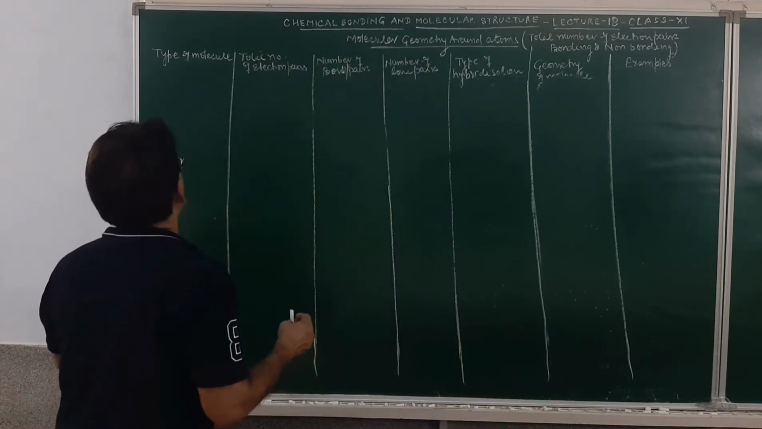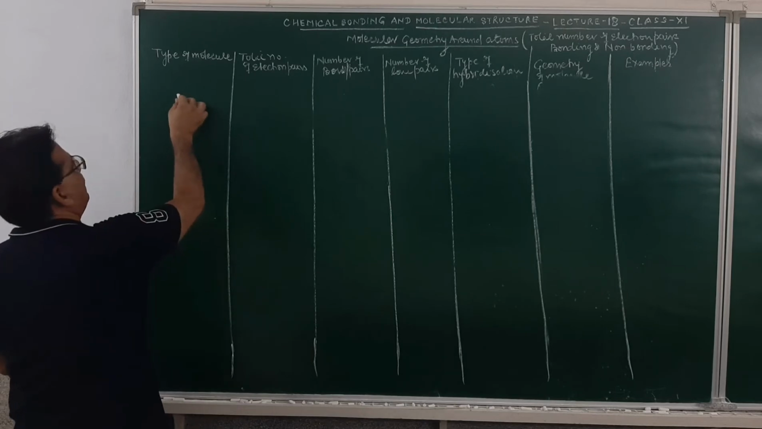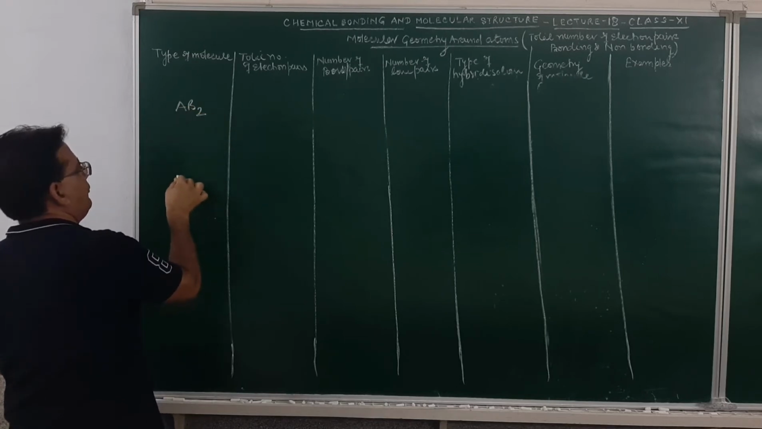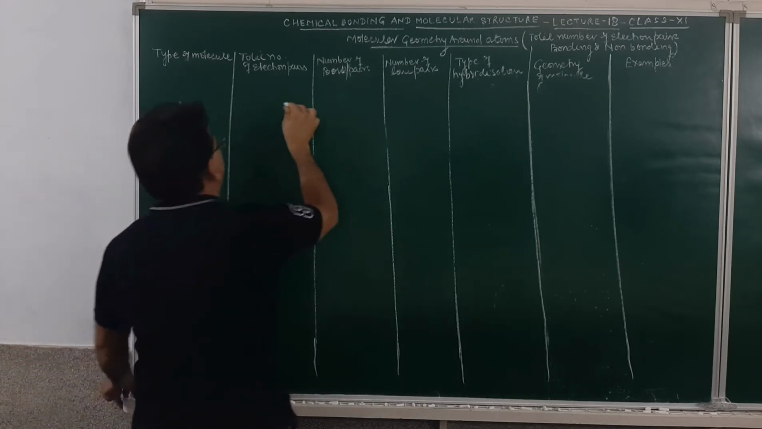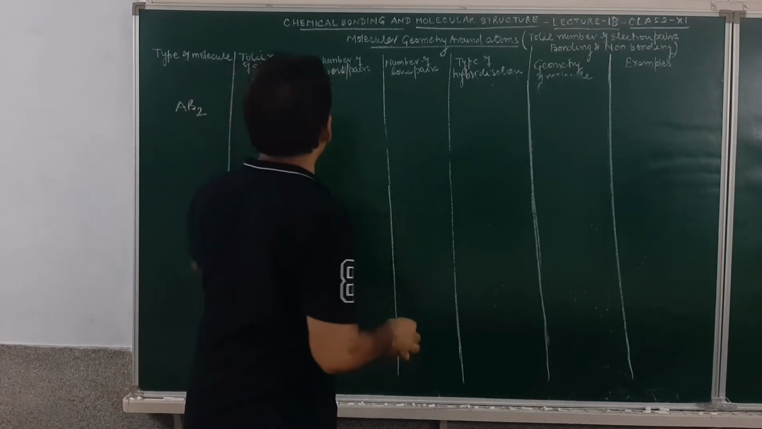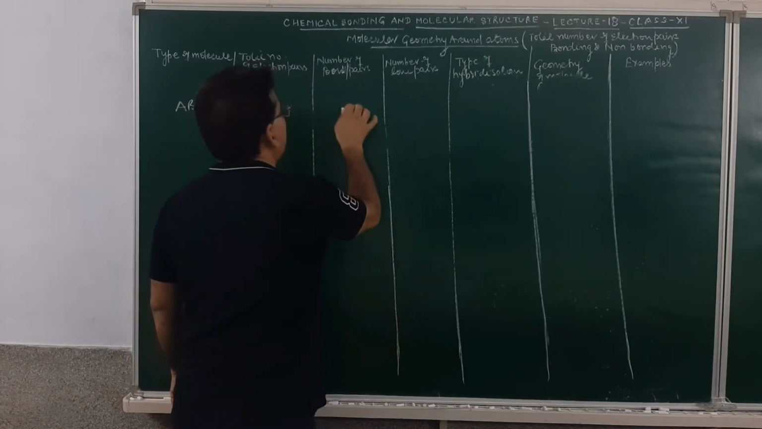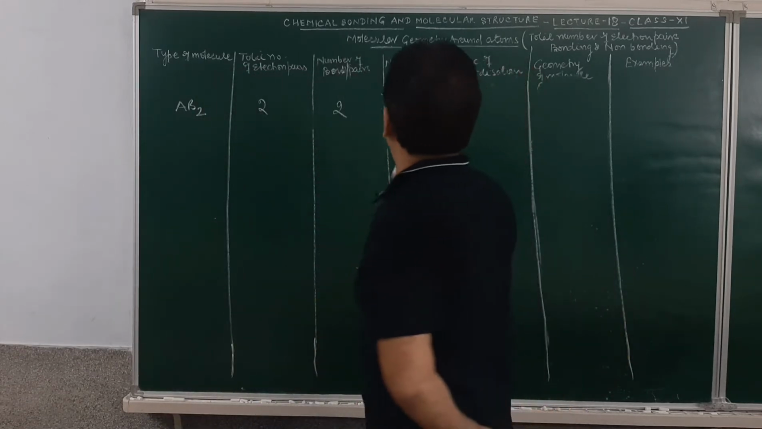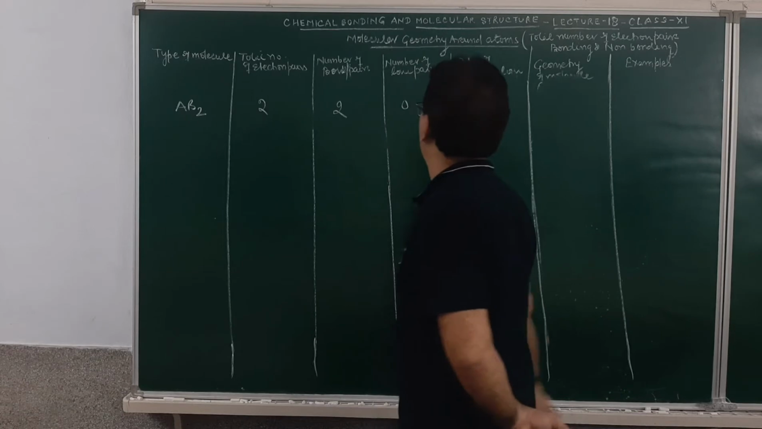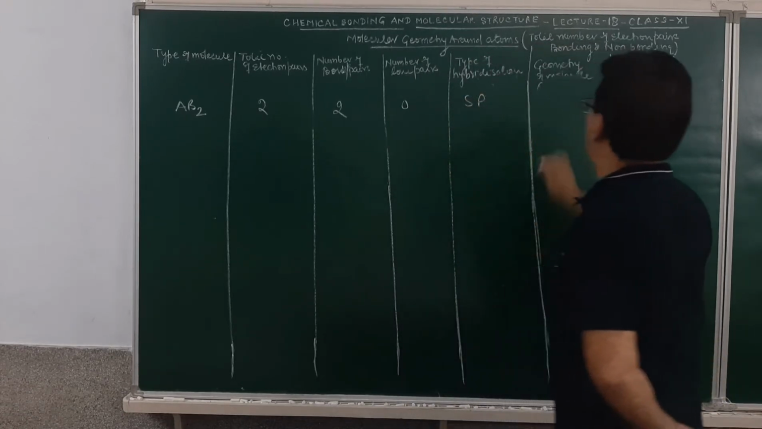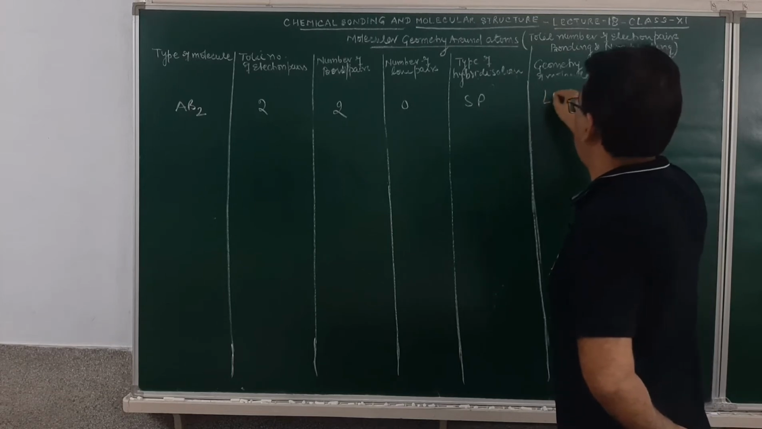The various kinds of molecule, students. First will be the AB2 type of molecule. Total number of electron pair will be 2. How many bond pair? There is no lone pair, so the number of bond pair will be 2. Number of lone pair 0. Type of hybridization will be sp. Geometry of the molecule will be a linear geometry.